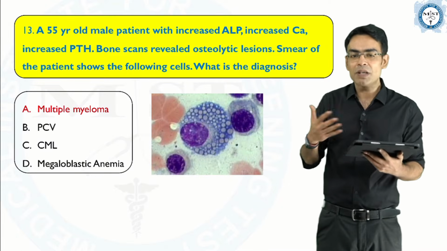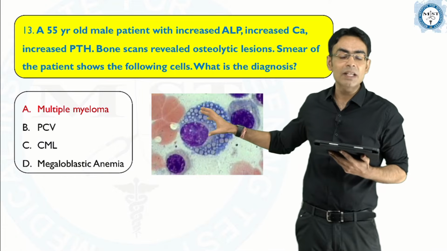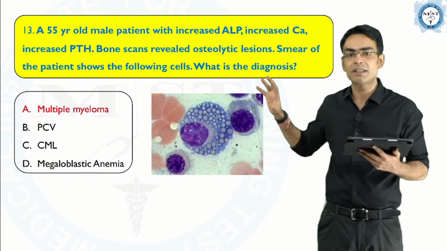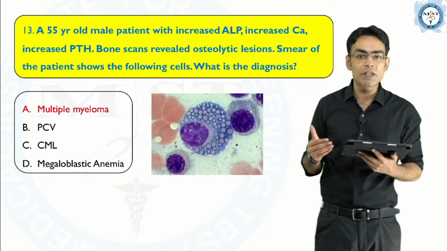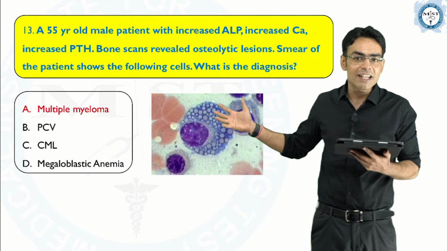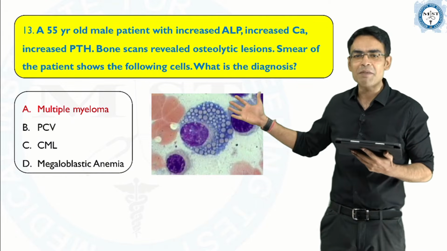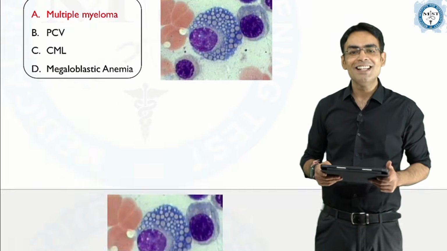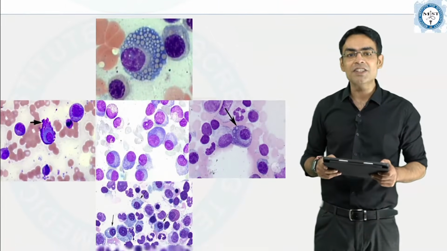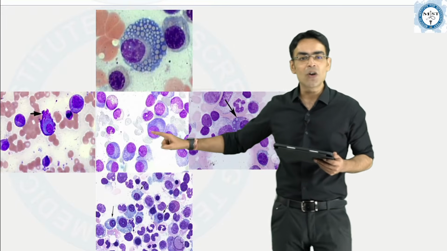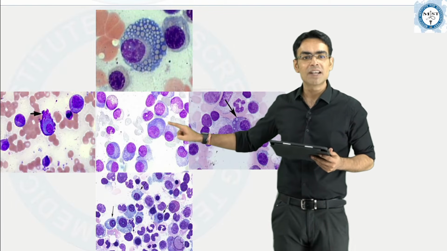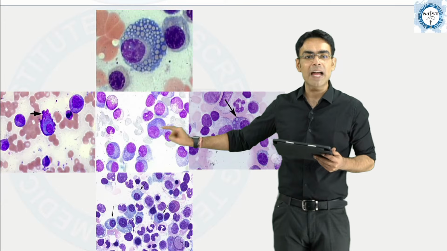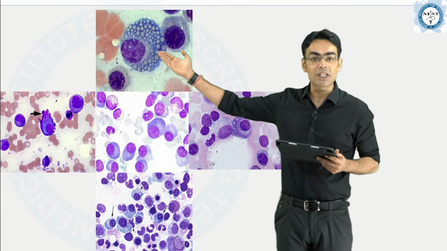Somebody told me that they had given that Mott cells are seen, and somebody said that only the picture was given. So I'm not pretty sure. But even if they have not written that it's a Mott cell, you can very well understand by just looking at it. And Mott cells are a feature of multiple myeloma. These are the pictures I showed you in the classes. These are your normal plasma cells, eccentric nucleus. This is the cytoplasm and the nucleus. Then we have this Mott cell which came in the exam.